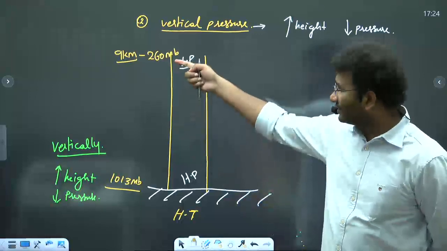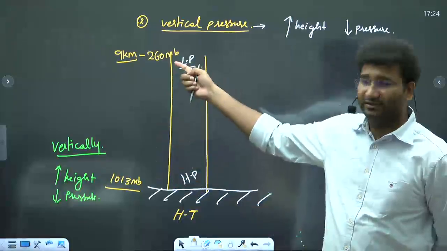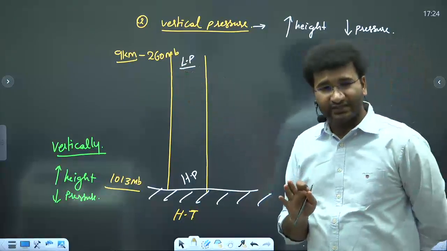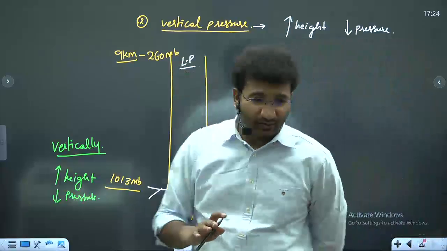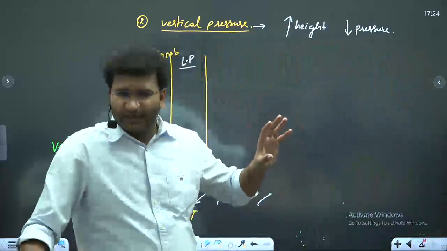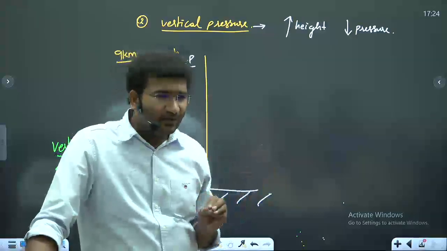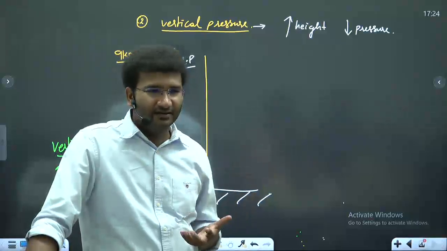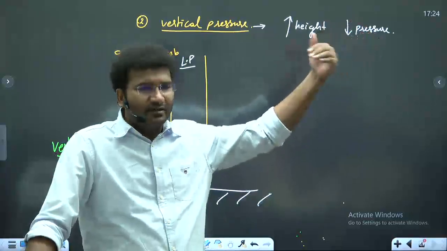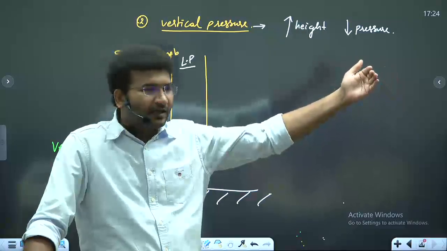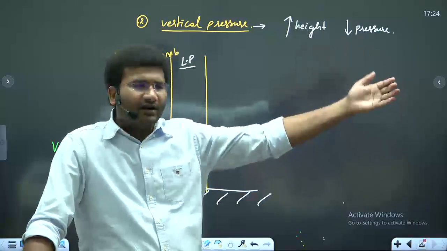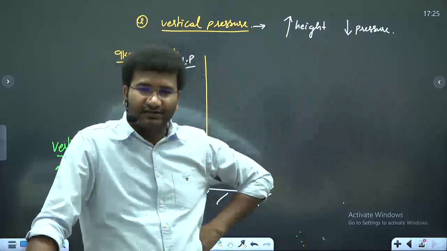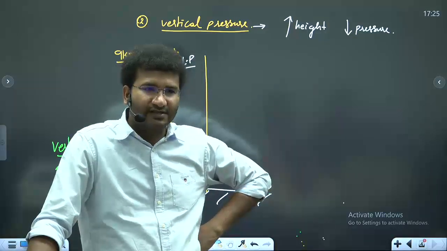Do you see the difference in the pressure? 1013 millibars to 260, okay? 1013 to 260 is way, way higher. You know, a cyclone which comes with a speed of 100 kilometers per hour, what is the pressure difference, do you know? Any idea? A wind that is coming with a speed of 120 kilometers per hour, what is the pressure difference that the wind is experiencing?